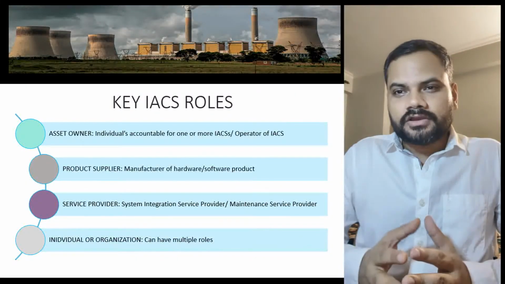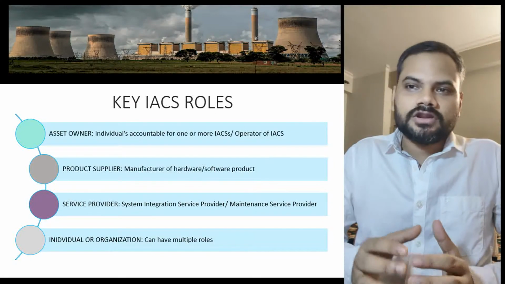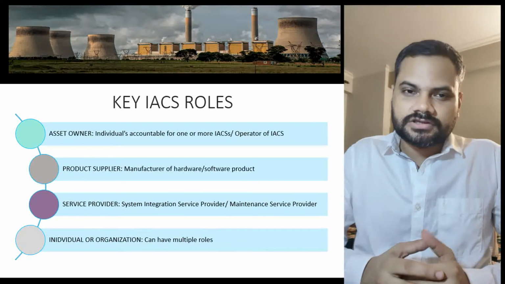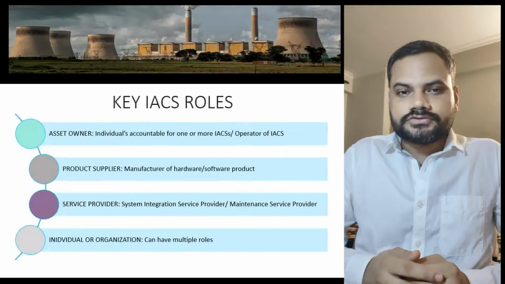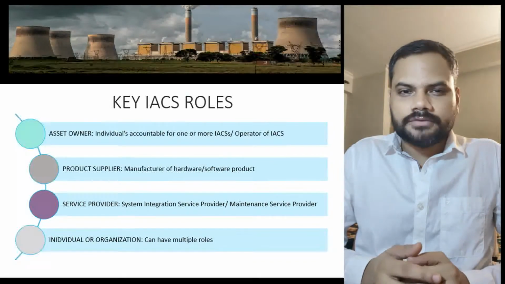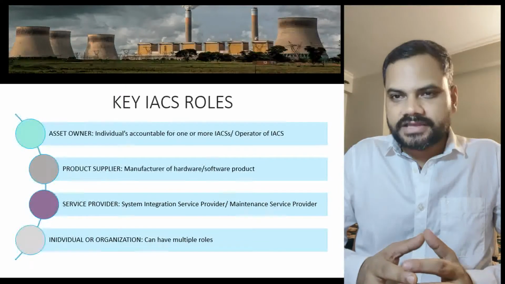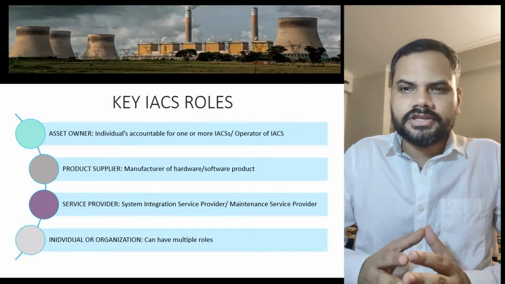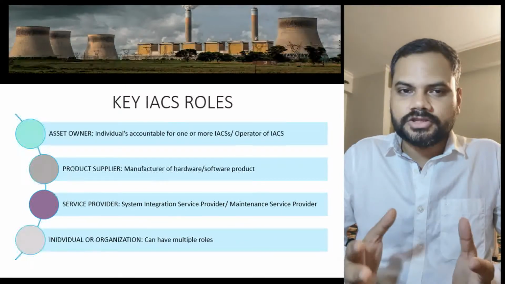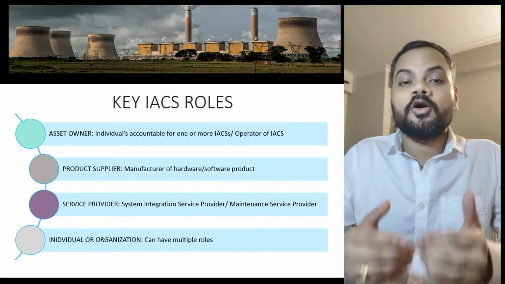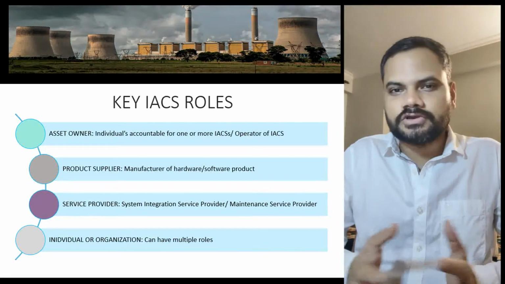Prior to moving ahead, we have to see what the key roles are in the ICS system. There are four types of roles. First is the asset owner. Who is the asset owner? Any individual who is accountable for an industrial automation and control system, or the operator of the IACS system. He is also an asset owner.